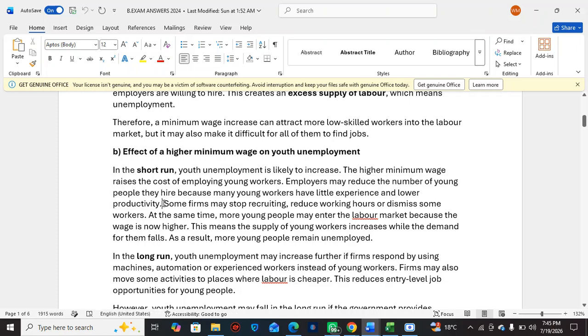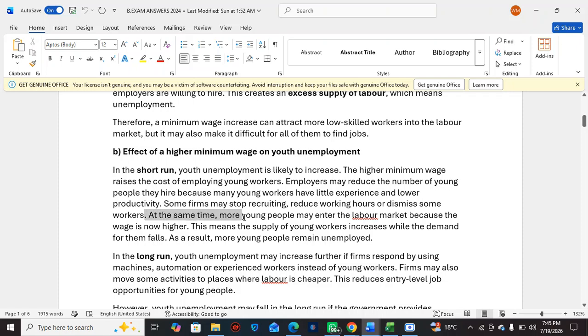So basically, from the employer's perspective, because we look at these low skilled jobs, if the minimum wage increases, employers will be like, now I'm paying all this money for these unskilled jobs, let me lay off some workers.